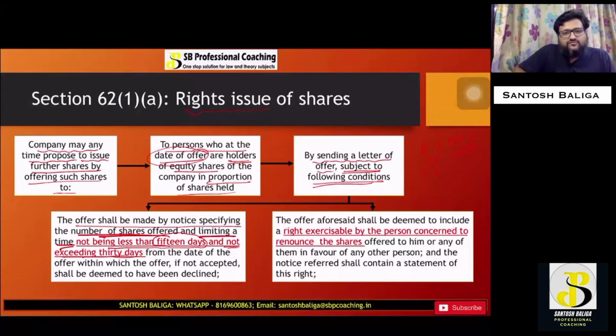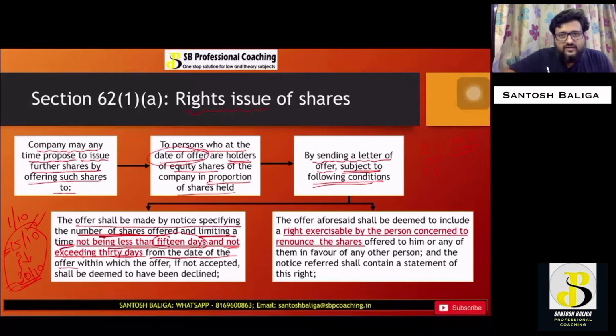So 30 days from the date of offer, within which the offer, if not accepted, shall be deemed to be declined. Say the shareholder receives the letter of offer on 1st October. Now the provision says that the company shall not give a time which is less than 15 days and shall not be more than 30 days.